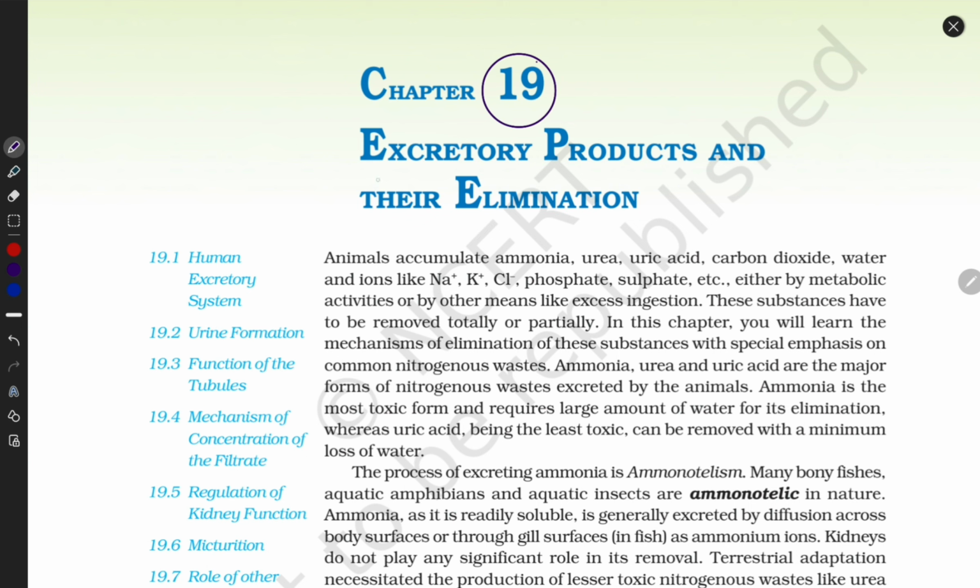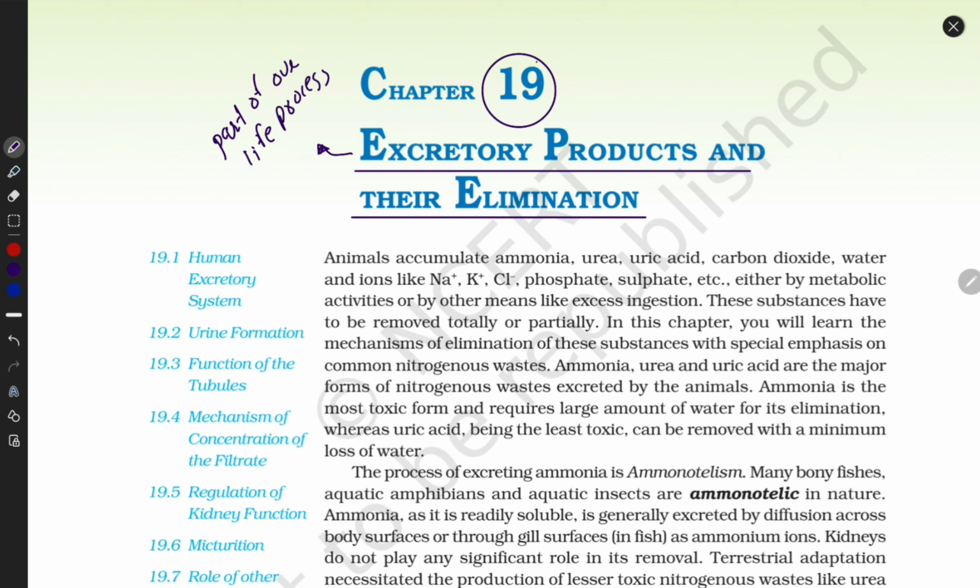The chapter name is Excretory Products and their Elimination. Excretory products are those products that are excreted by our body. This is part of our life process. Like we respire, this is also part of our body. Digestion and absorption are also part of the body. These processes are very important.